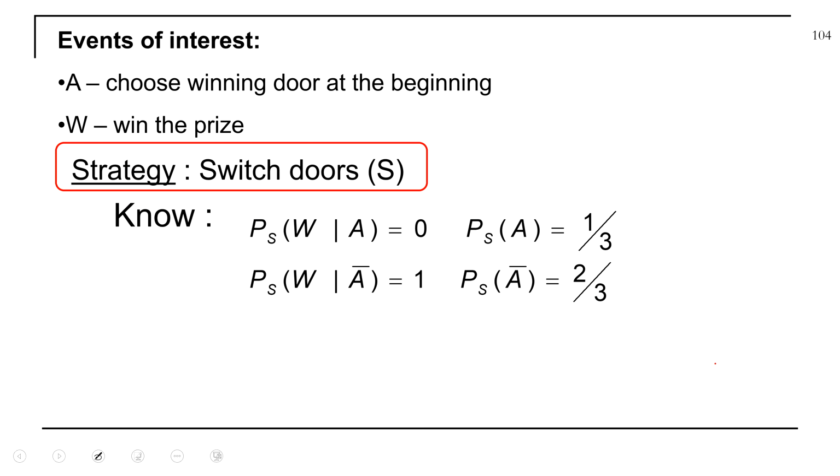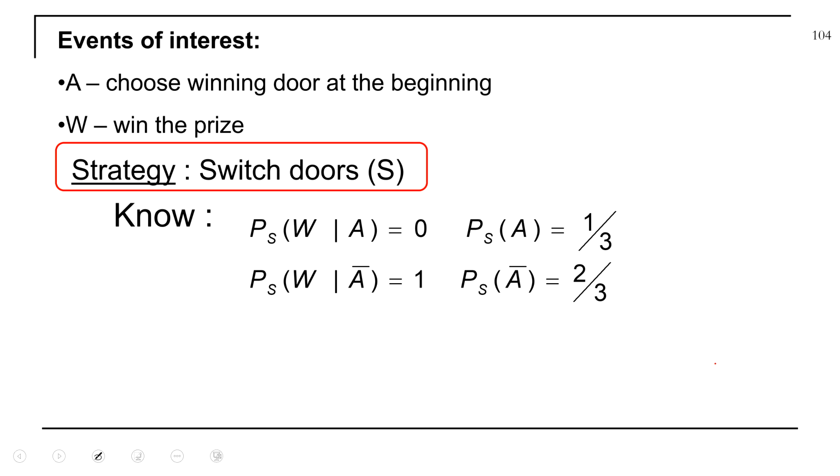So there's 2 different scenarios. One is if your strategy is to switch doors. The other is if your strategy is to never switch doors. So this is the strategy where you always switch doors. We define 2 events. A is you choose the winning door at the beginning. W is to win the prize, and you switch doors.